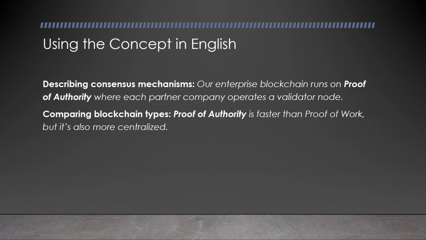Comparing blockchain types. So proof of authority is faster than proof of work, but it's also more centralized. There's a little bit of grammar in here. A is faster than B, more centralized. There's also other ways you may compare some of these. You may say something like cheaper or something like that.